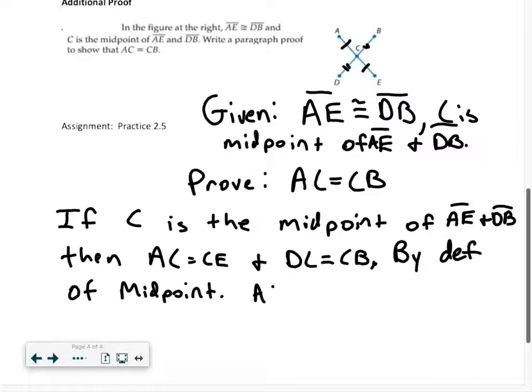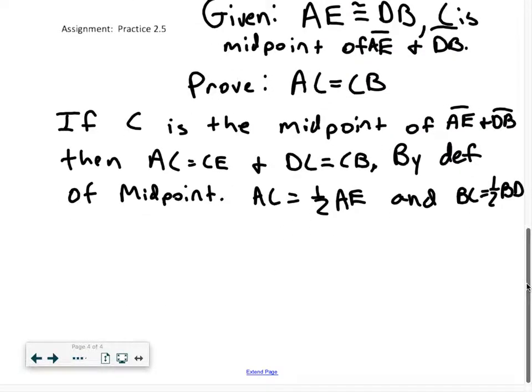So it's also true that AC is equal to 1/2 of AE, and BC equals 1/2 of BD. Okay, this is an important step. That's by the definition of congruence.